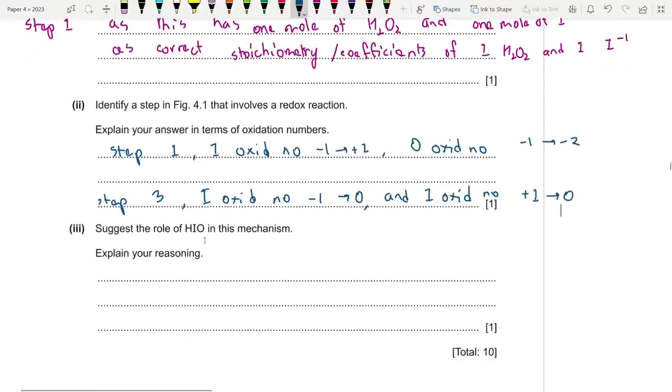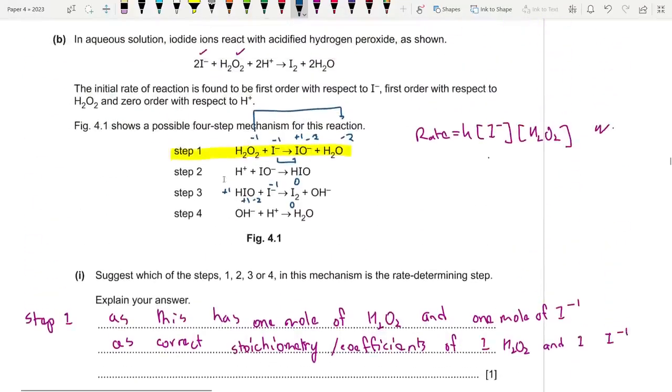So just the role of HIO in this mechanism. What is HIO acting as? Basically HIO was formed in step 2 and then used up in step 3. So what is it acting as? Basically an intermediate. In a multi-step reaction, these are called elementary reactions. Anything that you find in between and that is used up again later is called an intermediate.